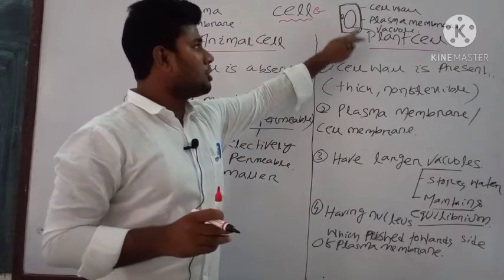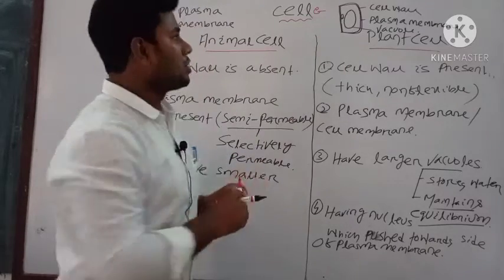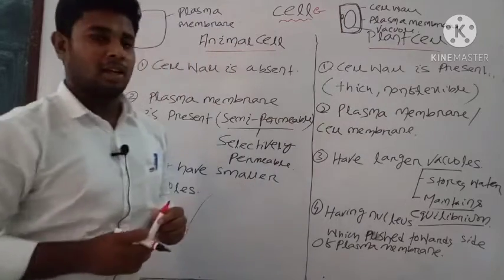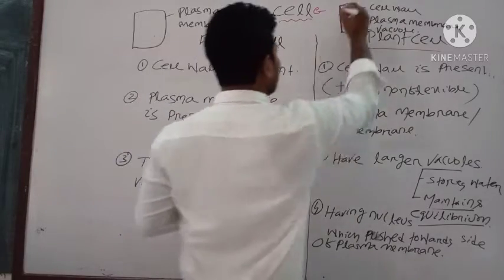Why? Because due to the presence of the vacuole, the nucleus is pushed to the periphery or to the corner of the plasma membrane, okay. This is your nucleus.